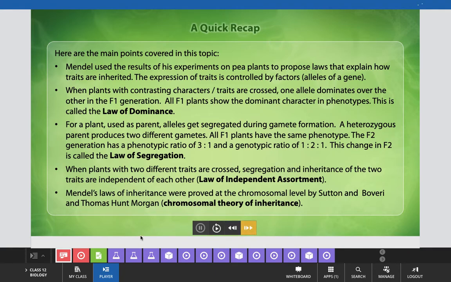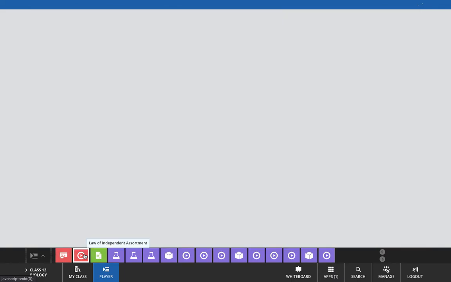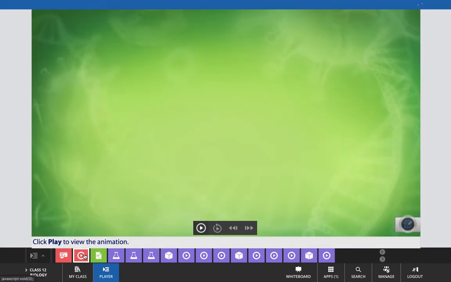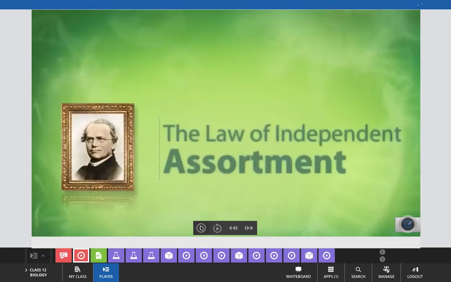Now, in the next session of the class, I will present a presentation in which you can repeat or understand the concept of the law of independent assortment clearly. Now watch it. The law of independent assortment.